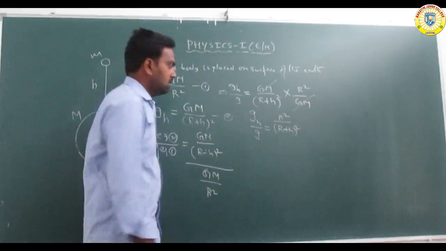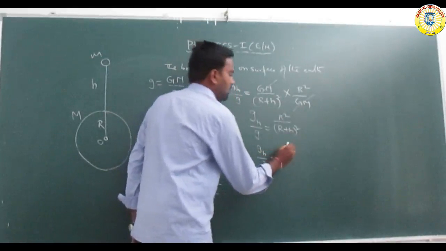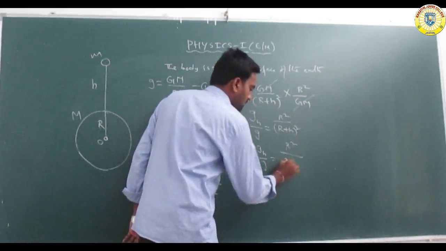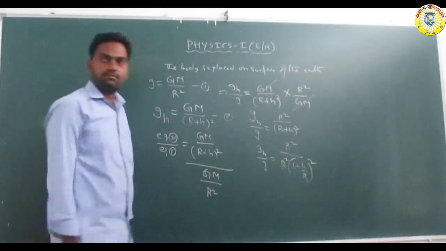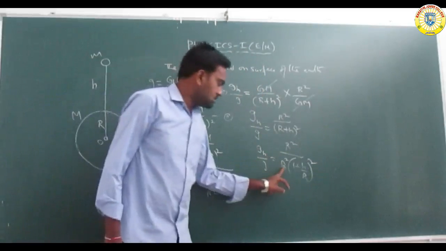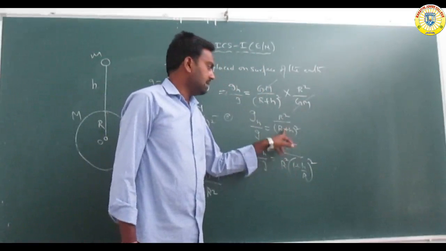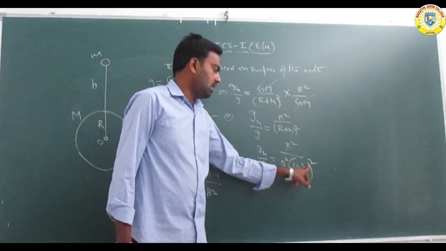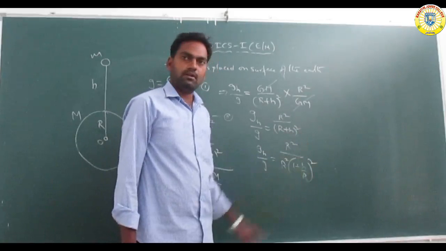Here r square is taken common, so we can write 1 plus h by r whole square.